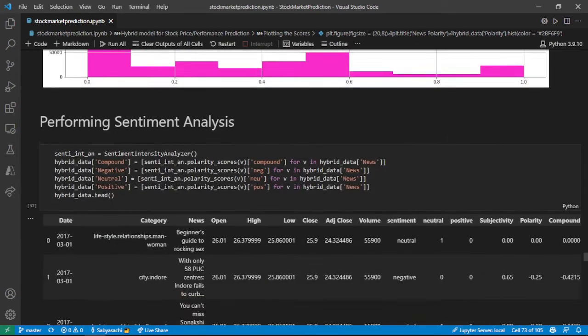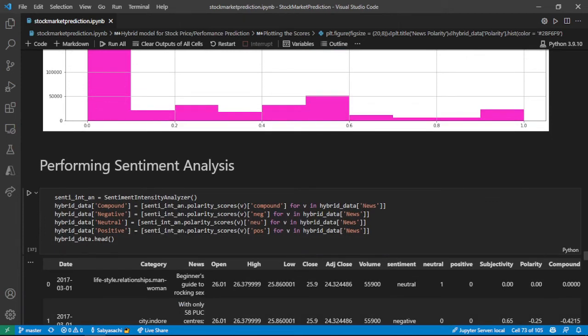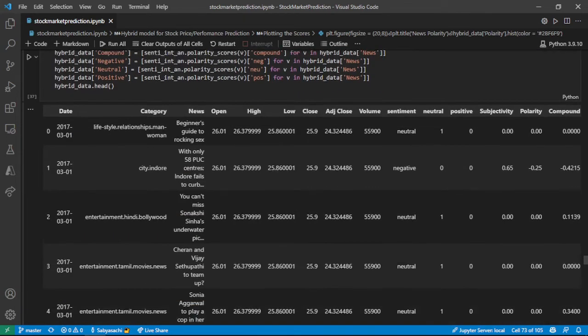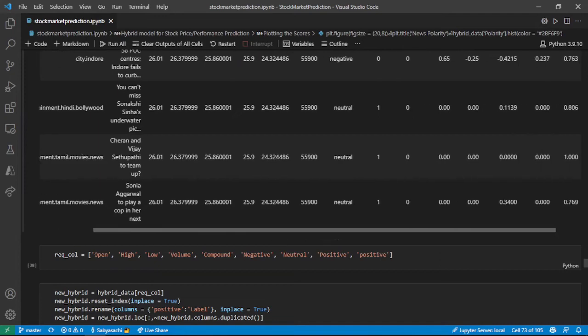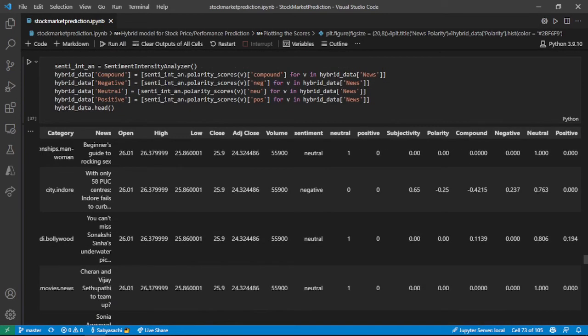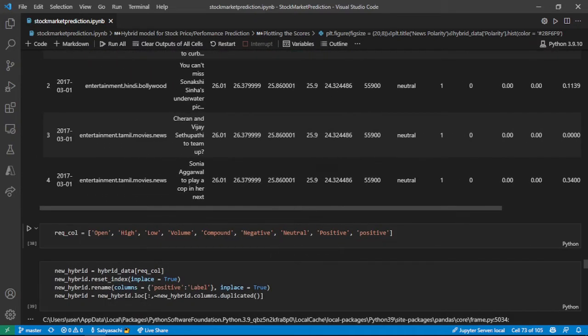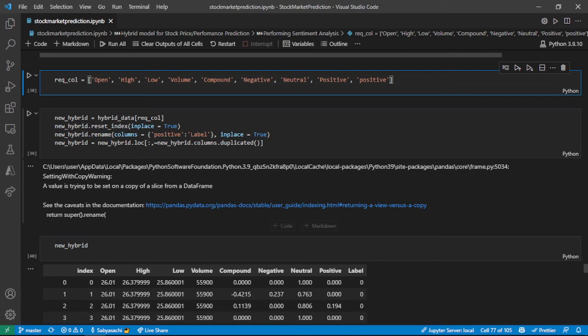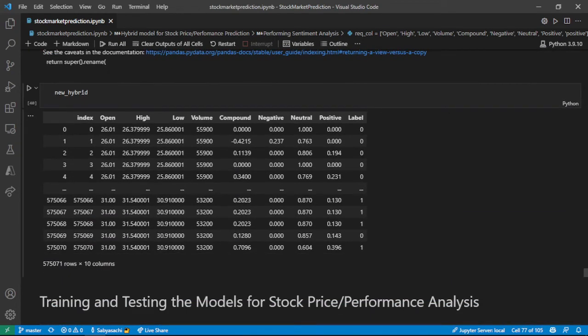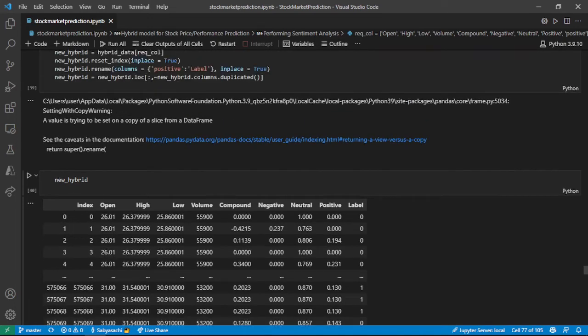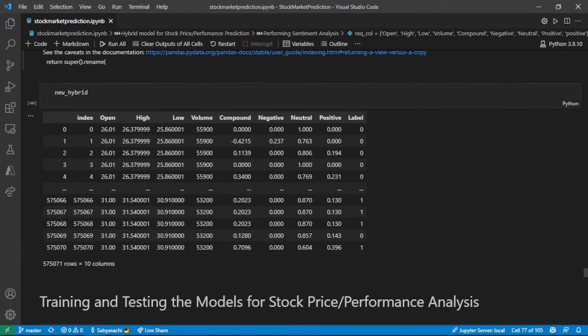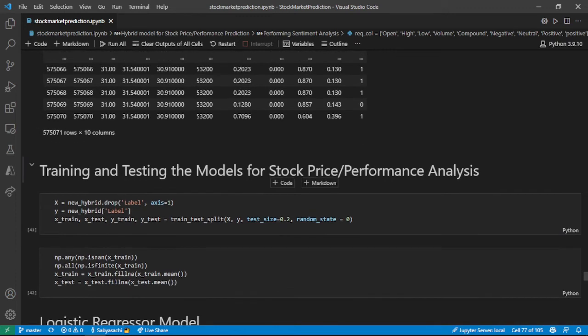So after doing that, I am storing it in the hybrid data only. So I'm actually reusing the hybrid data set to actually add some columns. You can see we have negative, neutral, and positive. Now these are the columns that I'll be needing, and I am actually renaming the positive column here to label. So after doing that, you can see I have the neutral, positive, and label. I'm not having any useless columns here. I'm only having the ones that I require.